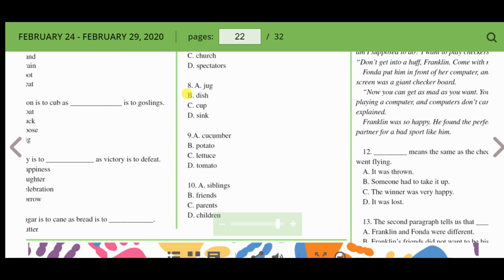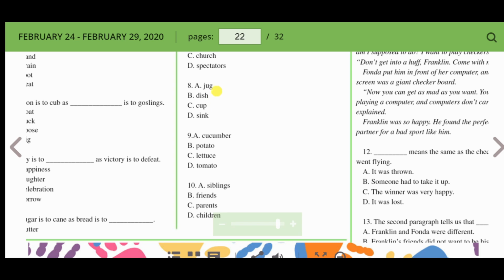This is easy, man. Number 8, jug, dish, cup, sink. We're going to do this one now. Jug. I can put something in a jug. A liquid, like drinks, yes. A dish, I can eat out of a dish.